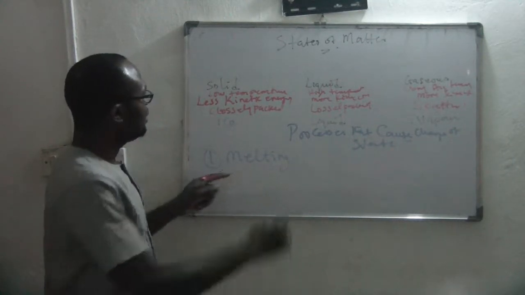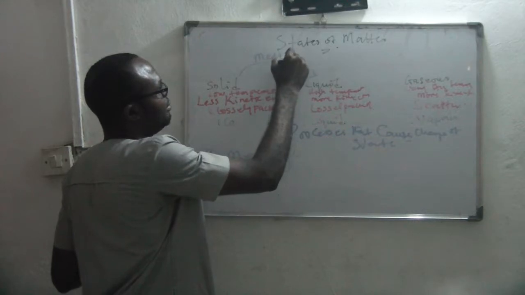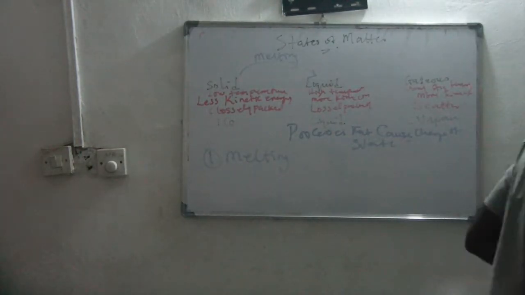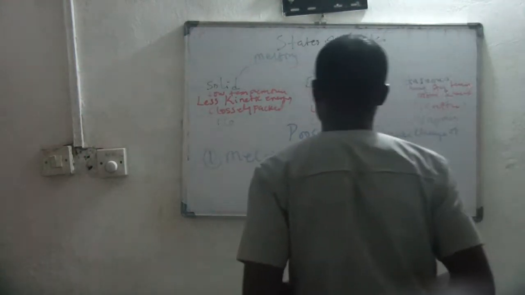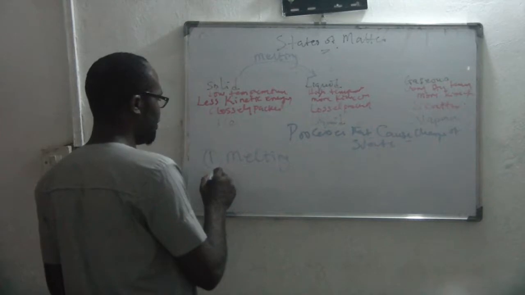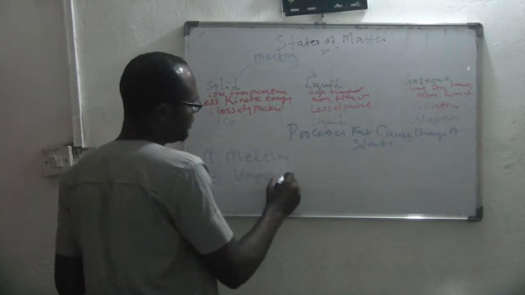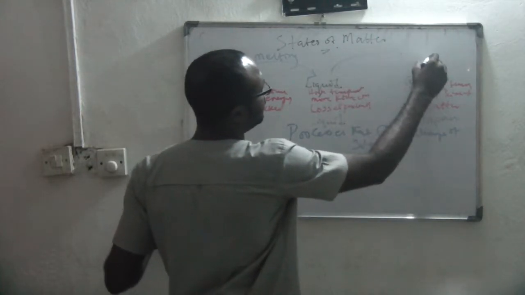Solid. From solid to what? Liquid. It is called what? Melting. That's the process. Then which other one? From liquid to vapor. Called what? Evaporation, or vaporization, isn't it? Vaporization. That is from what? Liquid to what? Gaseous.